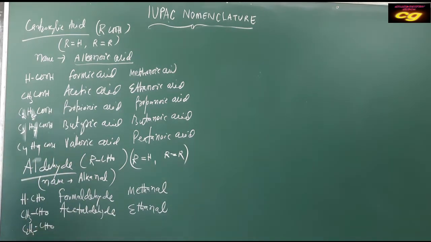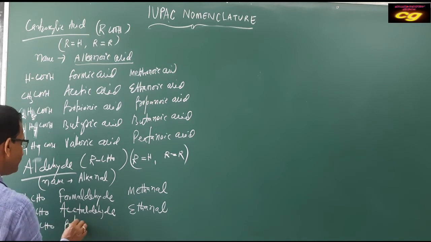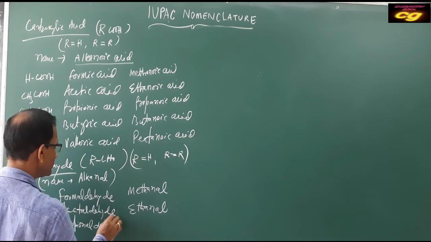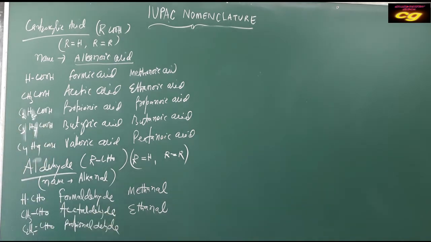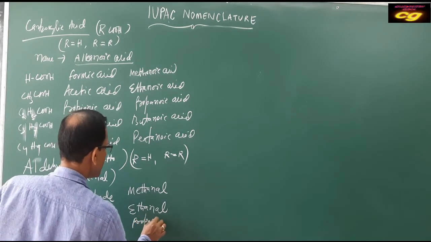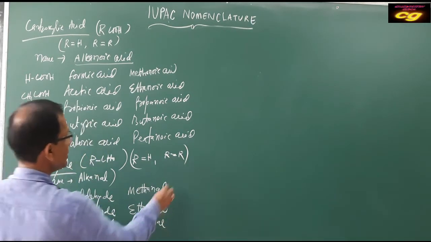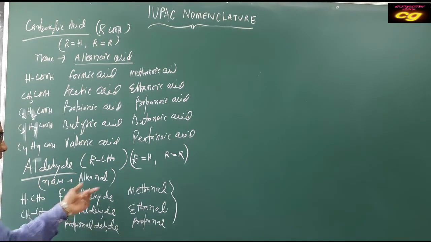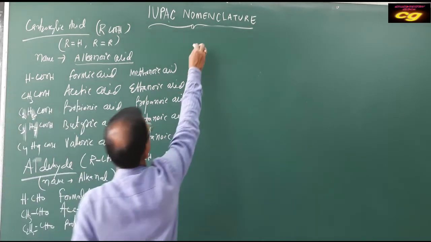C2H5CHO, that's 3 carbon, propionaldehyde. Aldehyde, propionaldehyde. Here 3 carbon, propanal. So like this, different aldehydes, their common name and IUPAC name. You can also practice in this way. The name is alkanal. Okay, then ketone.